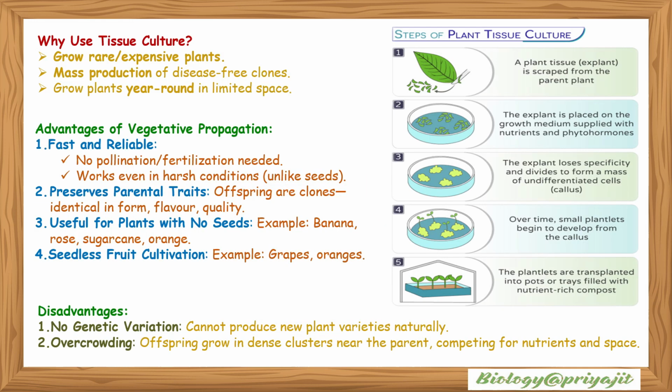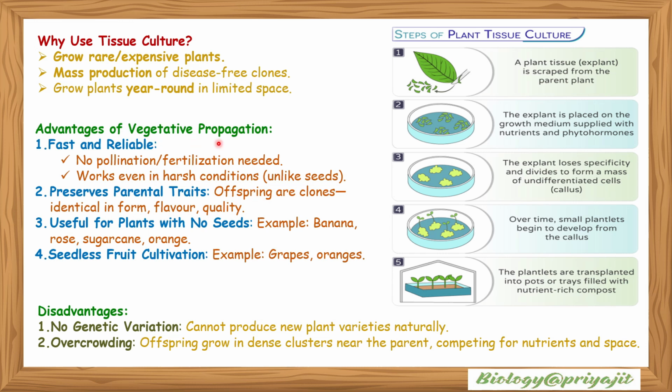Why do we use tissue culture? To grow rare or expensive plants, for mass production of disease-free clones, and to grow plants year-round in limited space. What are the steps of plant tissue culture? A plant tissue or explant is scraped from the parent plant. The explant is then placed on the growth medium supplied with nutrients and phytohormones. The explant loses specificity and divides to form a mass of undifferentiated cells called callus. Over time, small plantlets begin to develop from the callus. The plantlets are then transferred into pots or trays filled with nutrient-rich compost.